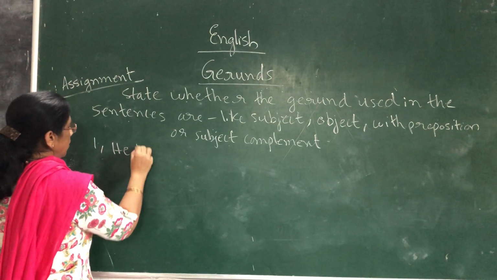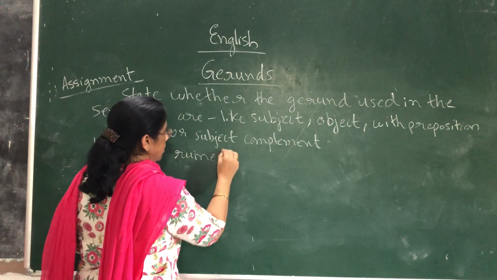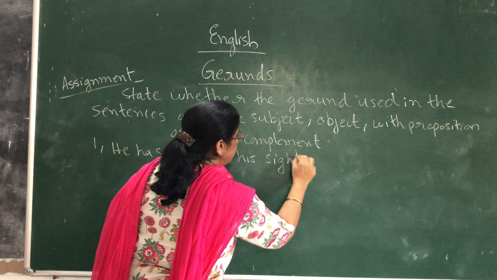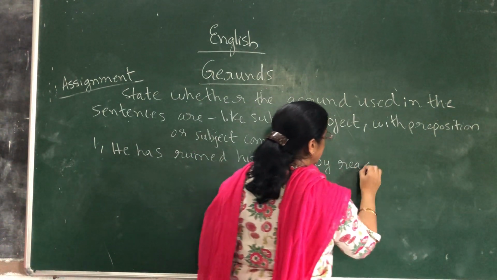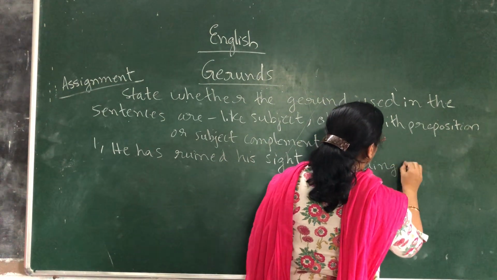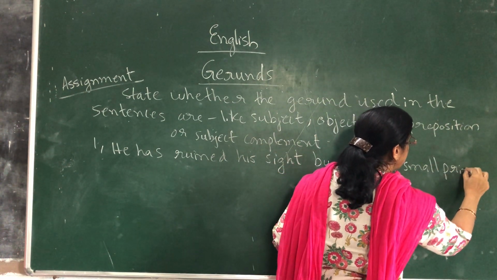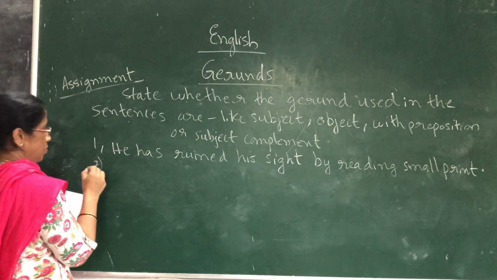First one: he has ruined his sight by reading small print. That is print which is printed in small letters. So going on reading in small letters has ruined his eyesight itself.